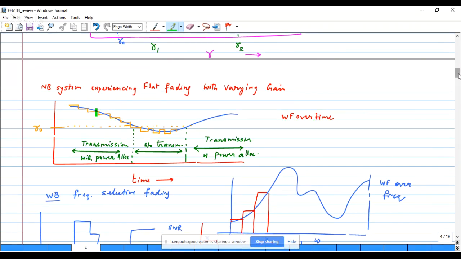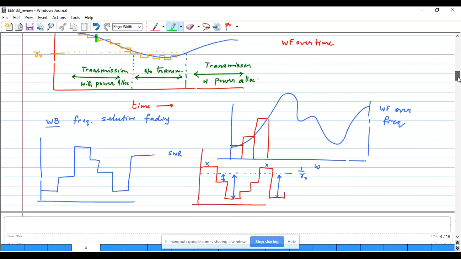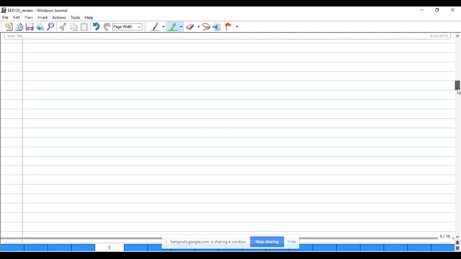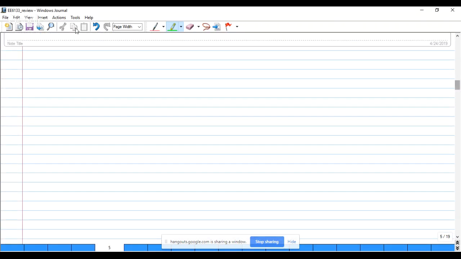Now, the same technique, when viewed for a wideband channel, you can think of it as a scenario where the wideband signal can be broken up into a number of narrowband channels, and we do water filling based on the channel gain seen by each of these narrowband channels. So this would be called water filling as a function of frequency.